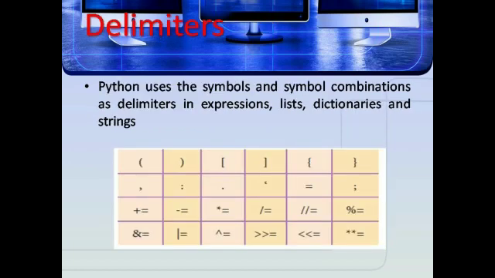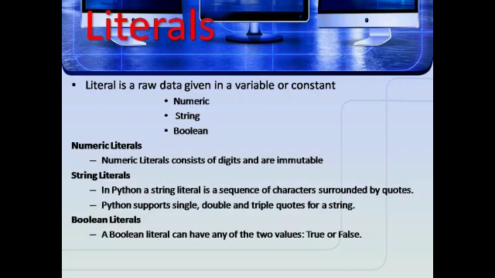Delimiters. Python uses the simple and simple combinations as delimiters in expressions, lists, dictionaries, and strings. Literals is raw data given in a variable or constant, like numeric, string, and boolean. Numeric means it consists of digits and is immutable. Strings means a sequence of characters surrounded by quotes. It supports single, double, and triple quotes for a string. A Boolean literal can have any of the two values, which are true or false.